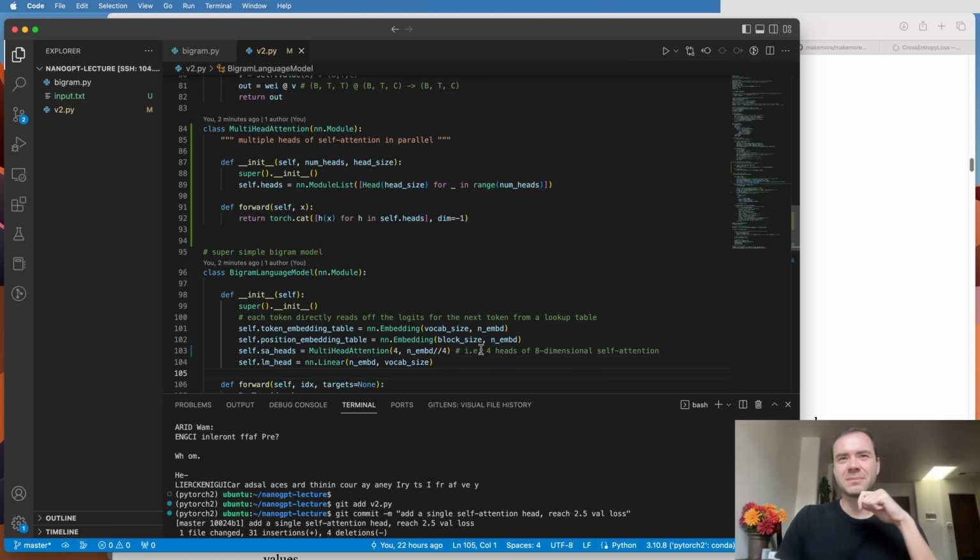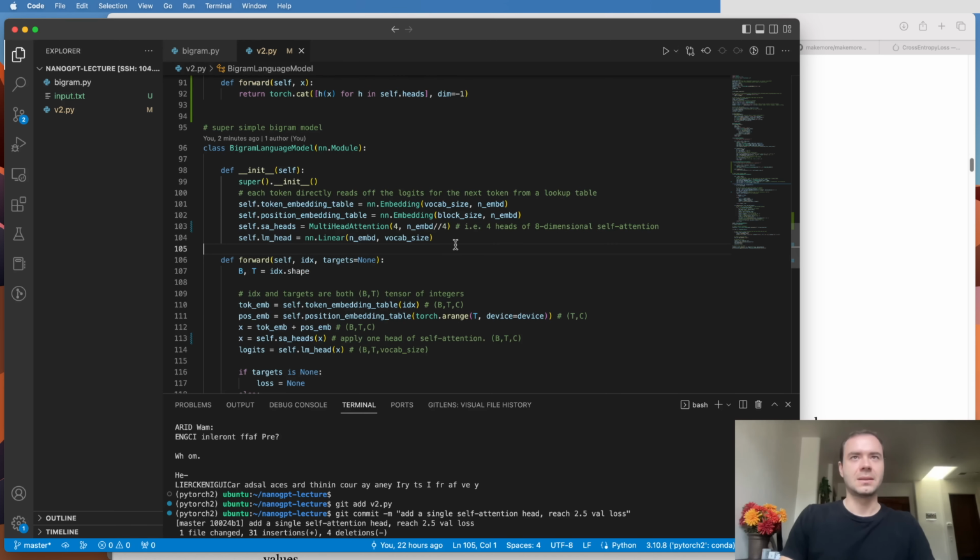This is kind of similar to, if you're familiar with convolutions, a group convolution, because basically, instead of having one large convolution, we do convolution in groups, and that's multi-headed self-attention. And so then here, we just use SA heads, self-attention heads, instead.